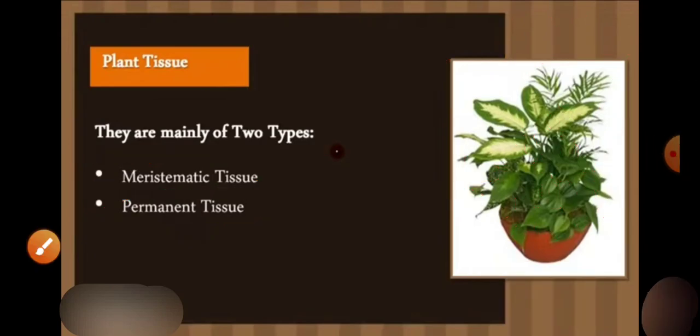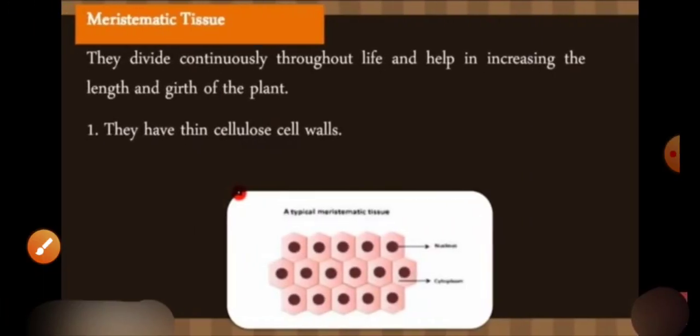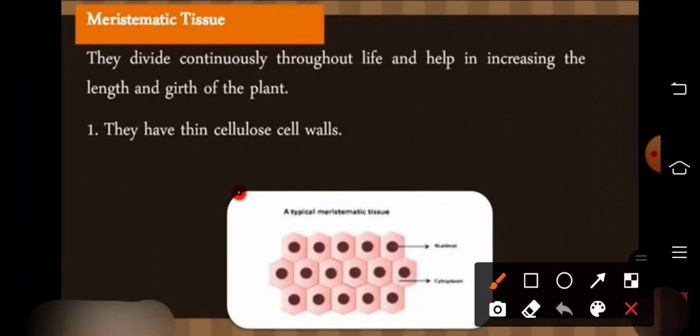So first of all we should know what meristematic tissue is. My dear students, in this picture you can see that they divide continuously. This is the nucleus portion and the cytoplasm is also present.